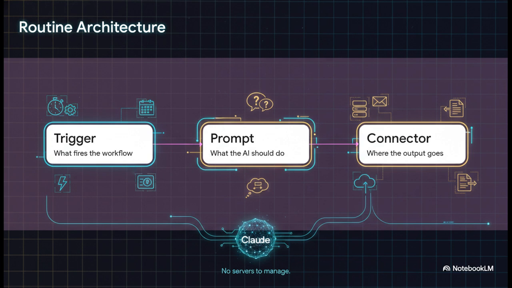Every automated routine follows a really clean 3-part architecture. Step 1 is the trigger. What event actually fires the workflow? Step 2 is the prompt. What exactly should the AI do once it wakes up? And step 3 is the connector. Where does that final output go? When the trigger fires, Claude spins up in the cloud, runs your prompt, sends the data, and shuts down. Boom. No servers to manage.